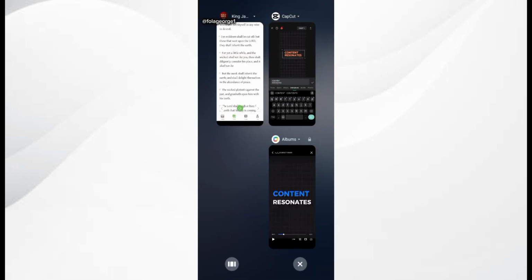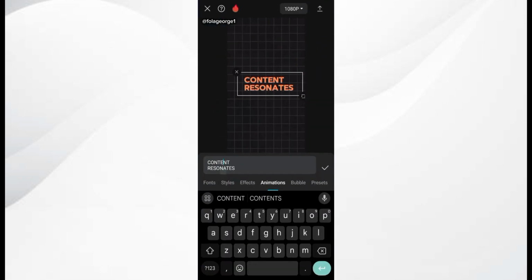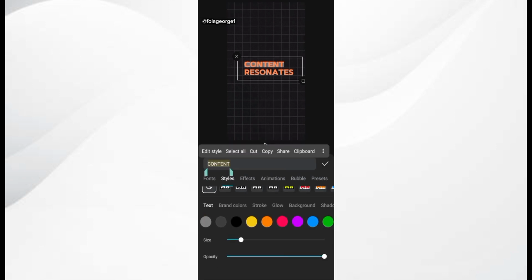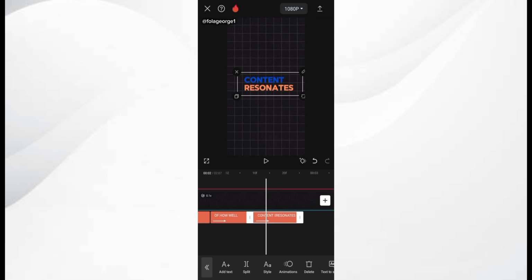Okay, the content is blue while the resonate is white. So I just simply change the color of the content to blue, and the resonate is going to be changed to white.